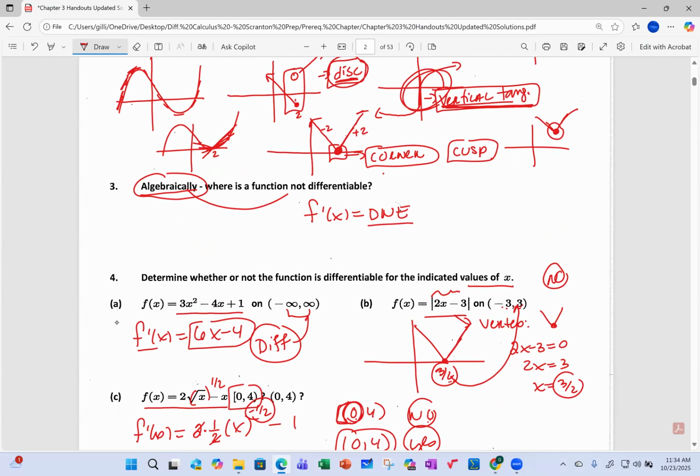Algebraically, how do we find where functions are not differentiable? We set the derivative to see where it does not exist. Usually you're setting your denominator equal to zero because that's where a derivative would not exist. And that would be an x value of non-differentiability.